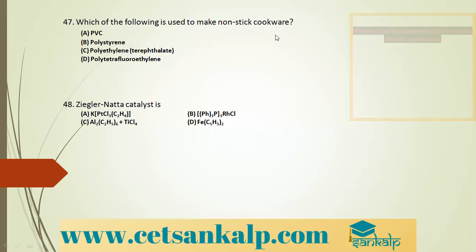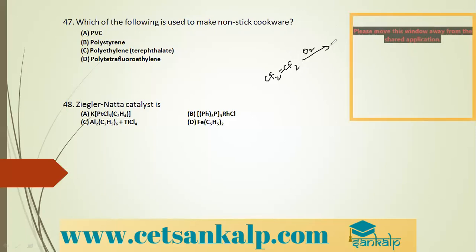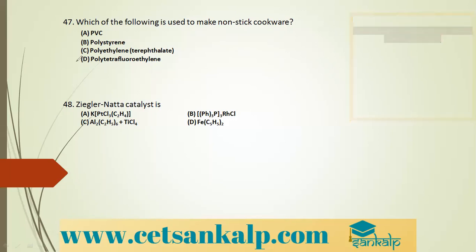Non-stick cookware. Just now we have discussed in one of the questions, CF2=CF2, when you subject it to polymerization in the presence of organic peroxide or O2, you get a chain that goes on continuing. This is polytetrafluoroethylene, which is also called Teflon. For your non-stick utensils, there is a Teflon coating. So what is the correct option? Polytetrafluoroethylene is the correct option.